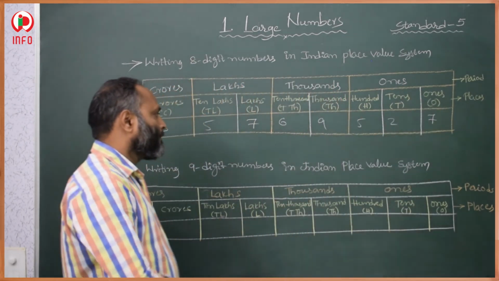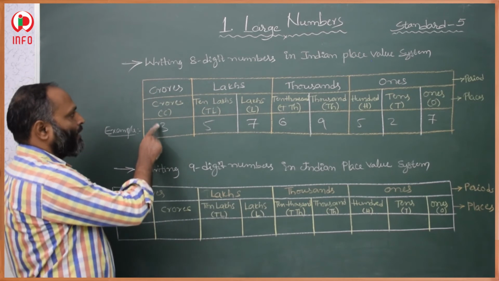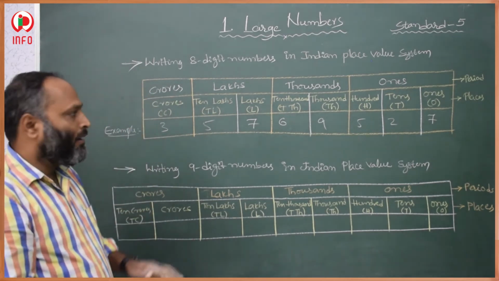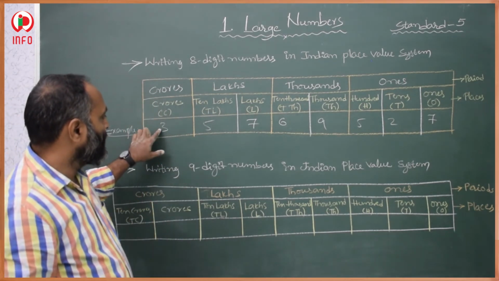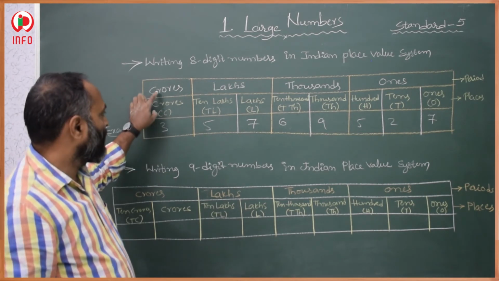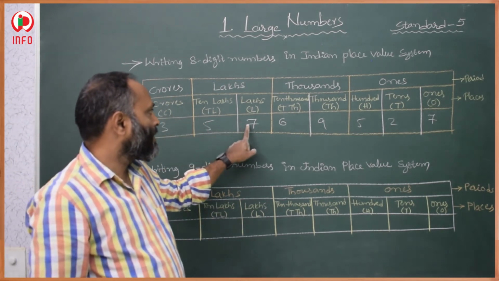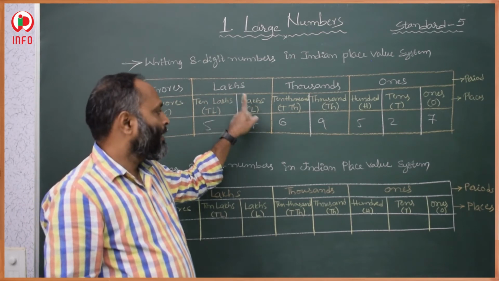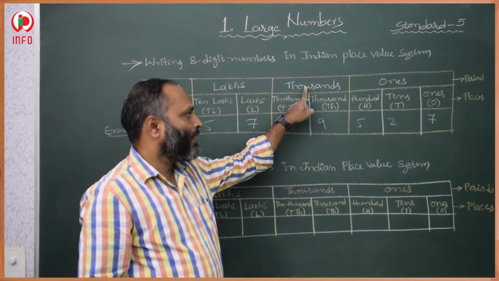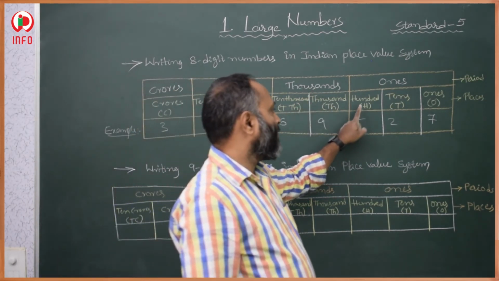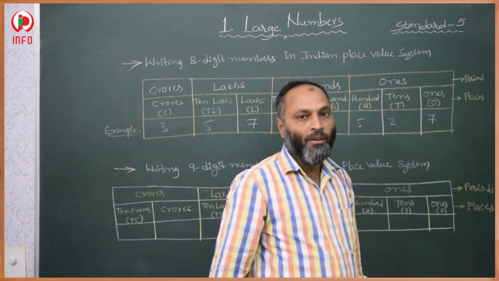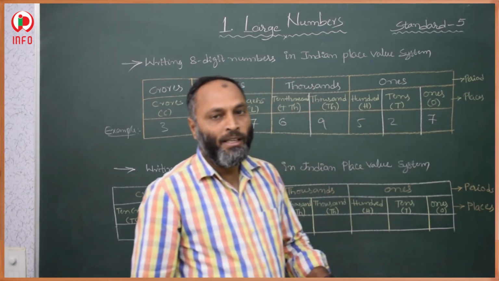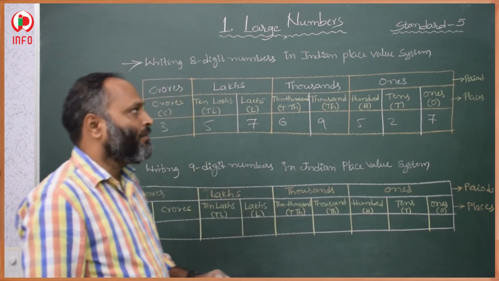Then how to read? 3 crores, because this 3 is in the crores period. 3 crores, 57 lakhs, 69,527. This is the way to read.